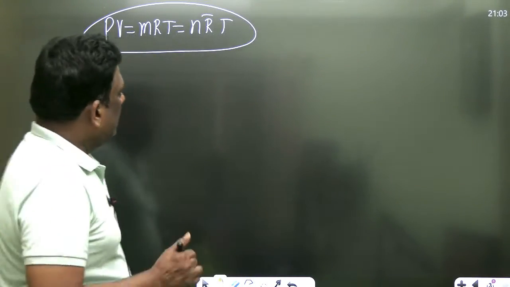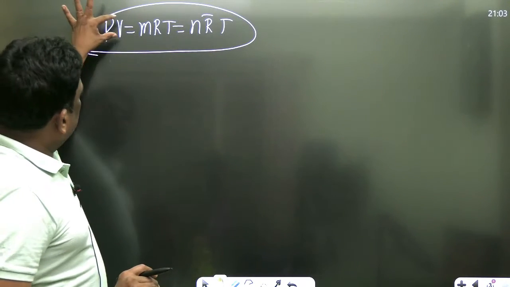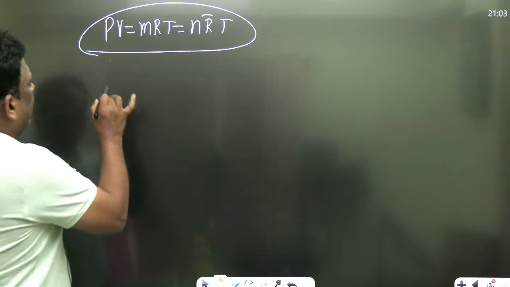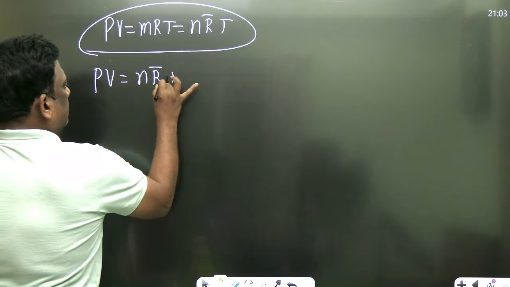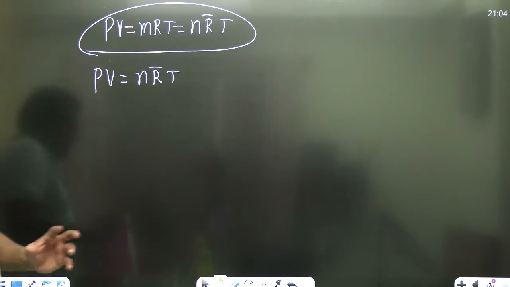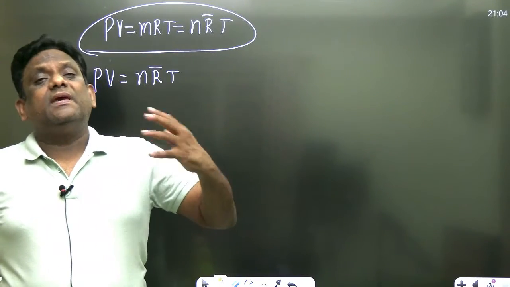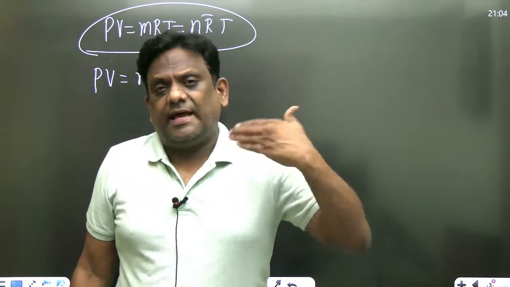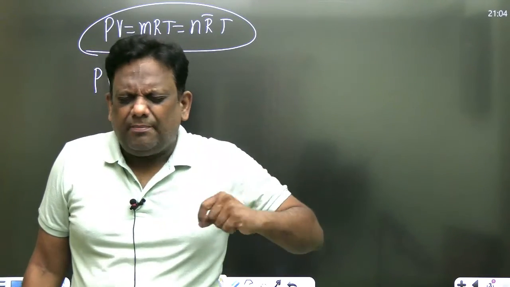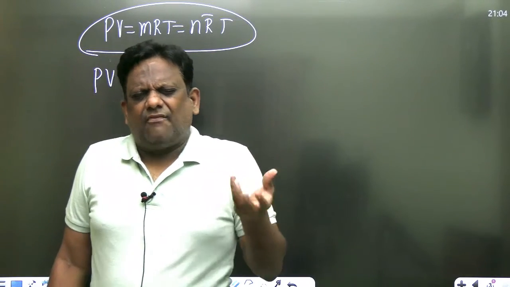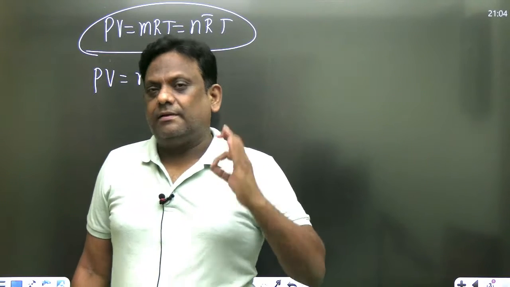Listen carefully. So, my dear students, first let us think of this. I will take the equation PV is equal to n R bar T. Today we'll see, with reasons, why at low pressure and high temperature the gas behaves like an ideal gas, with all physical explanation. It may be a bit lengthy, 1 hour, 1.5 hours, whatever it may be, but please watch till the end. You are going to receive something best.